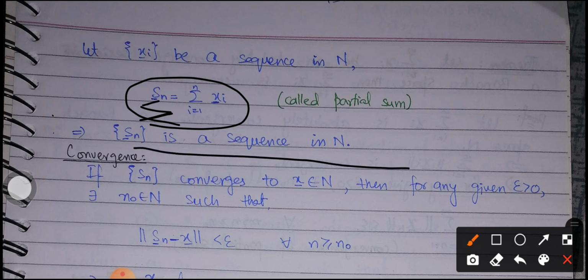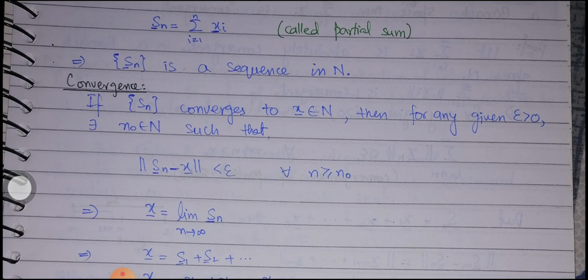How can we check the convergence? If the sequence Sn converges to x belonging to N, then for any given epsilon positive, we are able to find a natural number n naught such that the norm of Sn minus x is less than epsilon for all n greater than or equal to n naught. This is by the definition.